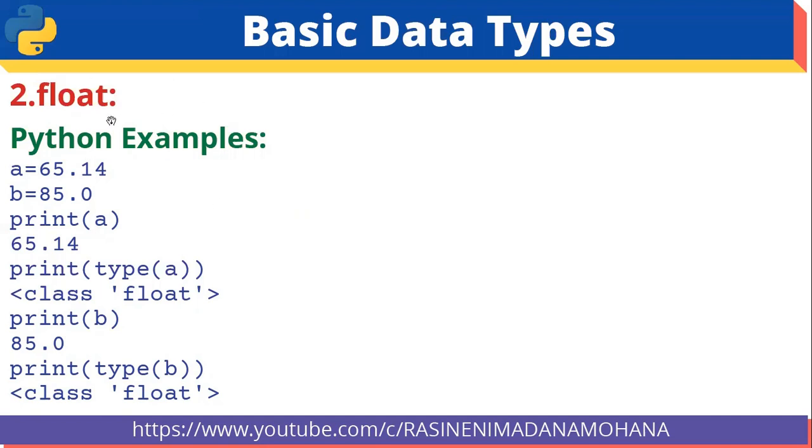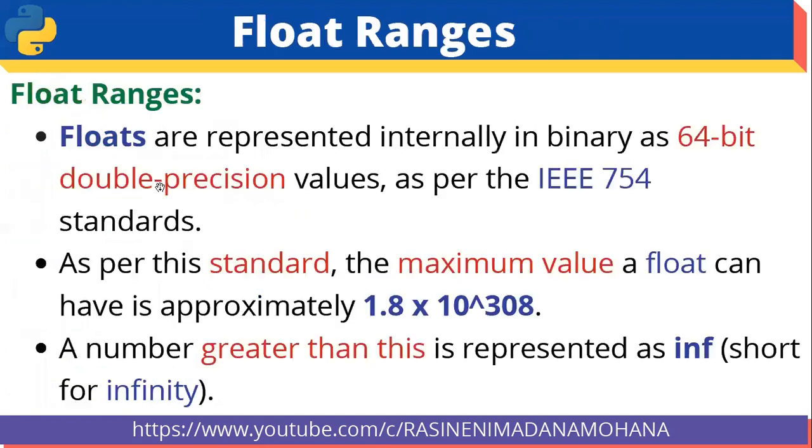These are all some of the examples of float data type. Similarly, float ranges similar to integer. Here floats are represented internally in binary as 64-bit double precision values as per the IEEE 754 standard.